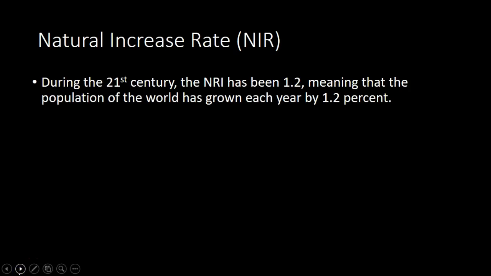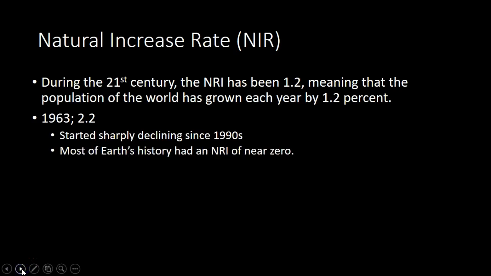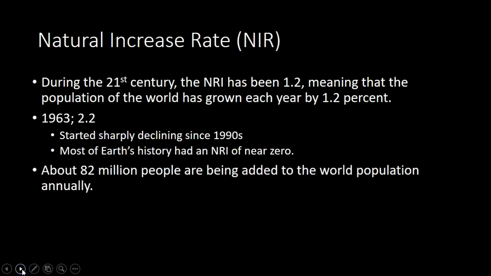So during the 21st century, the NIR, I missed it here, it should be the NIR, not the NRI, has been 1.2, meaning that the population of the world has grown each year by 1.2%. In 1963, it peaked at 2.2, and it's been sharply declining since the 1990s. Most of Earth's history, though, we had an NIR of near zero, and we'll get to that later. We'll get to the demographic stages of where a natural increase goes up and down. About 82 million people are being added to the world population annually right now.